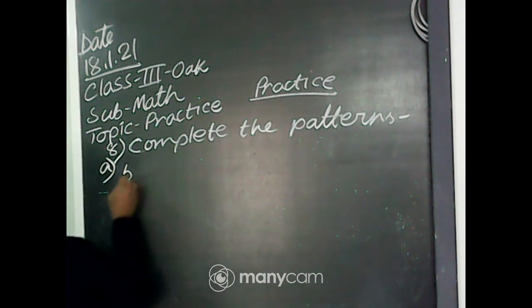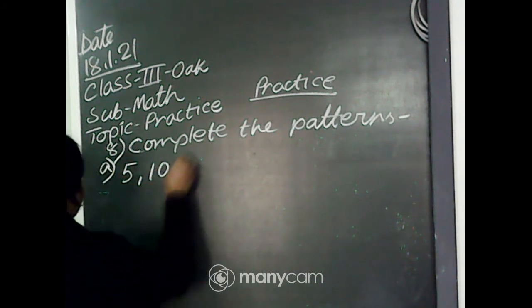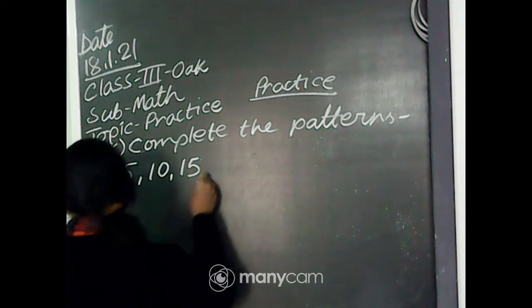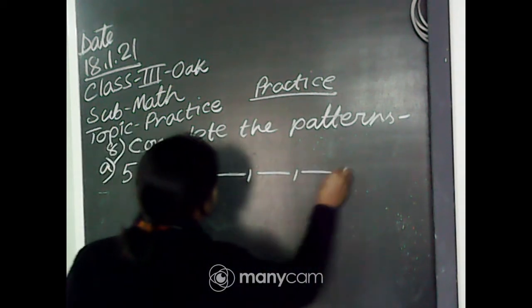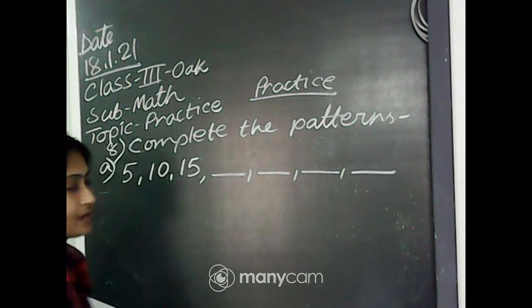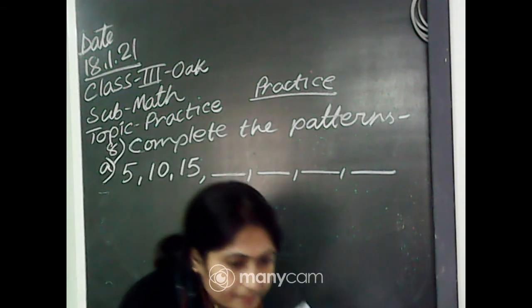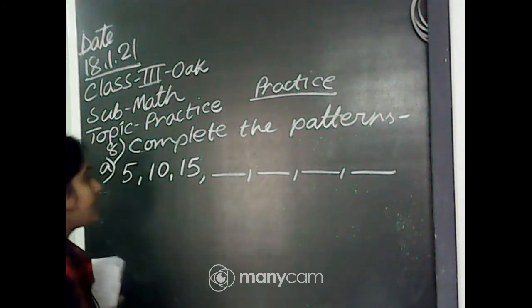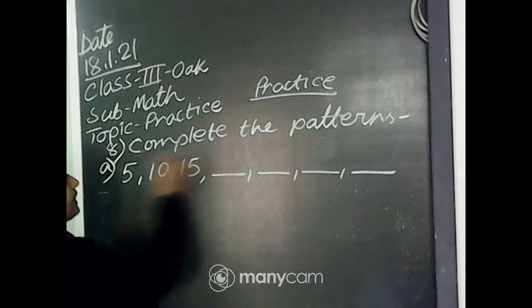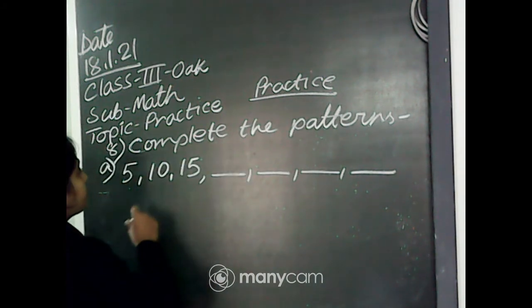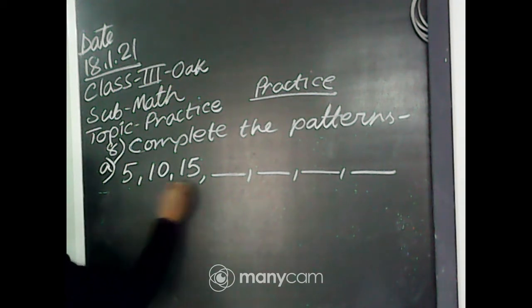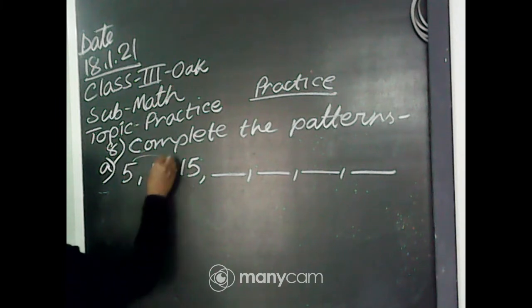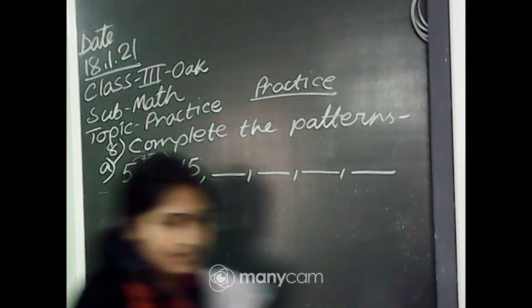Now, follow this pattern: 5, 10, 15. What will be the next blank? Please write down the answer. 5, then 10, then 15. That means plus 5. Skip 5 or plus 5.